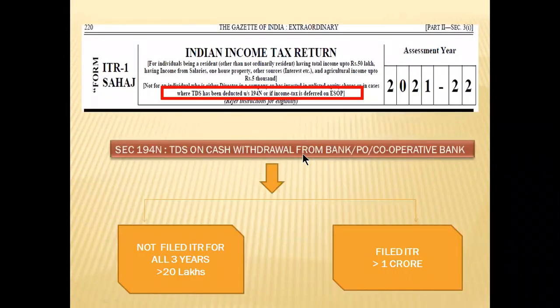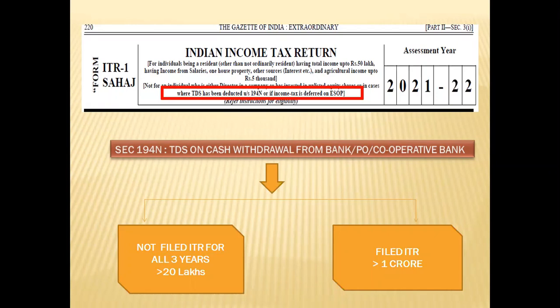Well, one of the changes is that ITR 1 cannot be filed by those assessees in whose case TDS has been deducted under section 194N. Now let's see what this section 194N deals with. Well, friends, TDS under section 194N is required to be deducted if the amount of cash withdrawn in aggregate from one or more accounts maintained by the taxpayer in a bank, post office, or cooperative bank exceeds the limit.